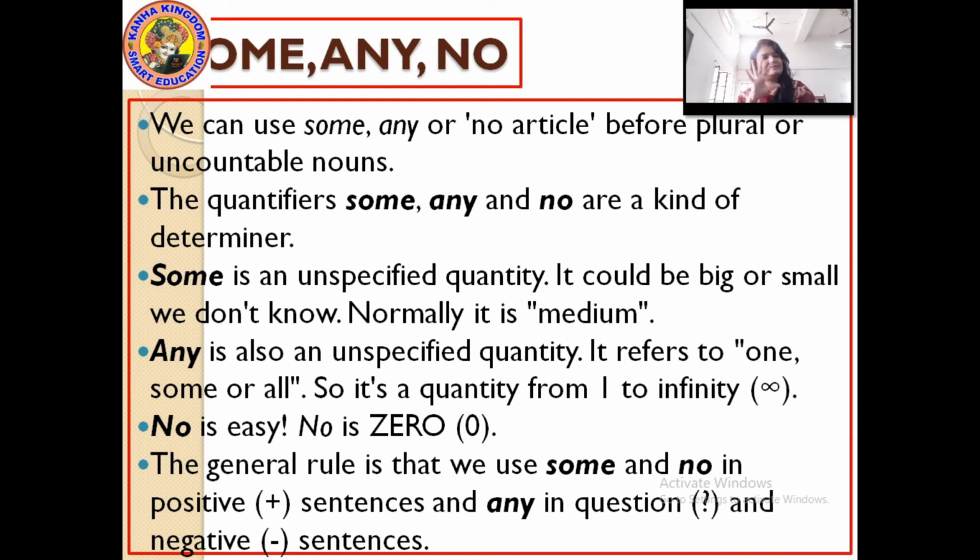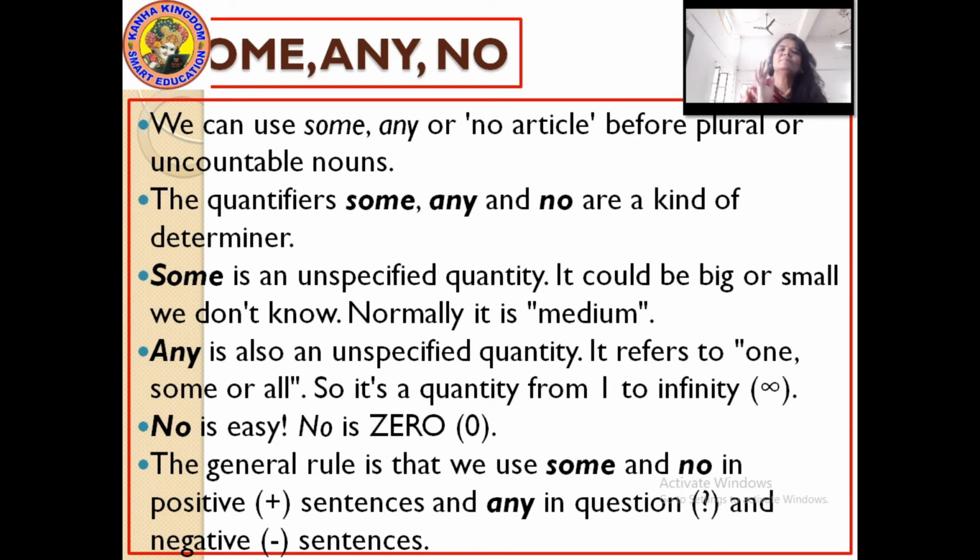Fine. Next, any. Any is also the same, an unspecified quantity. Here it refers to one, some or all. It means using any, the quantity is starting from 1 to infinity. Infinity means where there is no boundary.